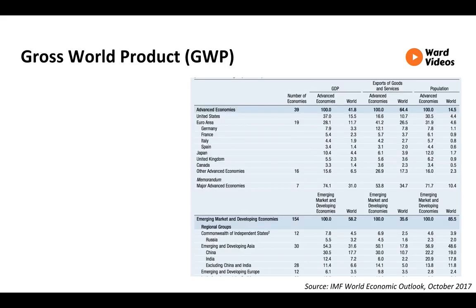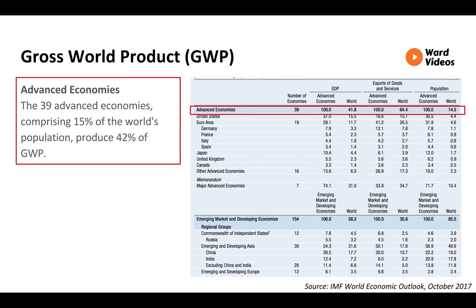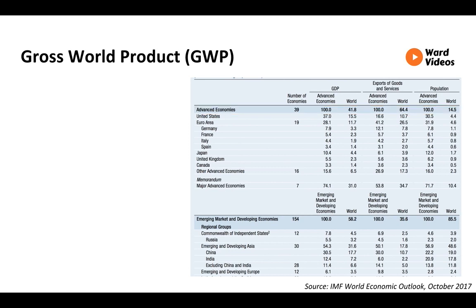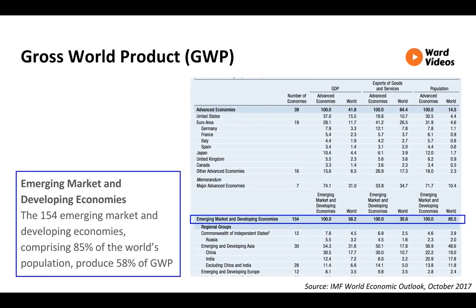When we split GWP into these two economy groupings, the output is lopsided. The 39 advanced economies, comprising 15% of the world's population, produce a staggering 42% of gross world product. Most of this comes from the US, 16%, and the Euro area, 12%. While the other 154 emerging market and developing economies, comprising 85% of the world's population, produce 58% of GWP. The majority of this comes from China at 18% and India at 7%.